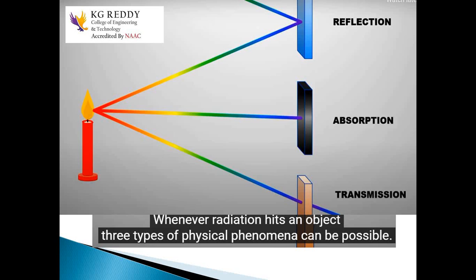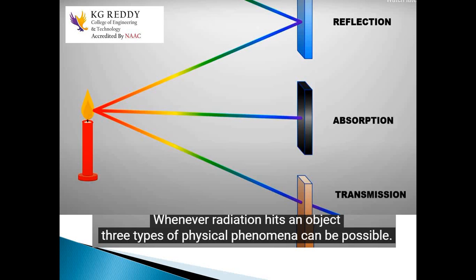What is reflection? All of you already know about this. When light falls on an object and reflects back into the same medium, that is reflection. Absorption means that when the light falls and does not reflect or transmit, all the light is absorbed by that body. Transmission is when the light falls on the body and is transmitted to the other medium.